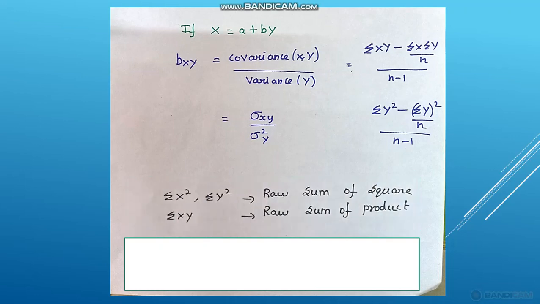In this formula, the summation of x square and summation of y square are called the raw sum of squares, and summation of xy is called the raw sum of products. In the covariance term, the whole numerator, that is summation of xy minus summation of x summation of y divided by n, is called the corrected sum of products. The raw sum of product is summation of xy.